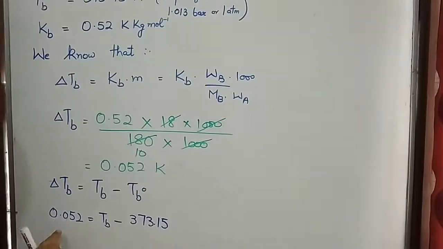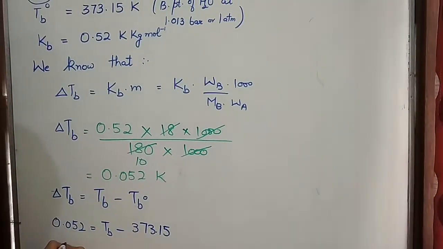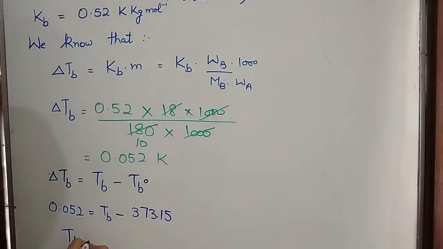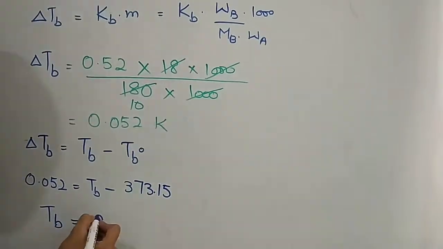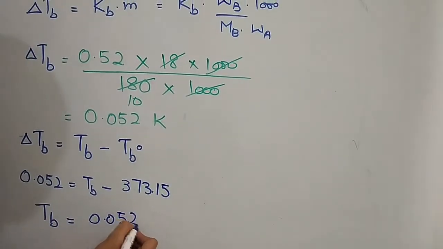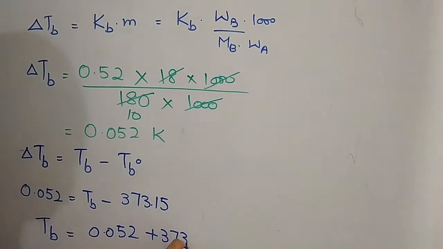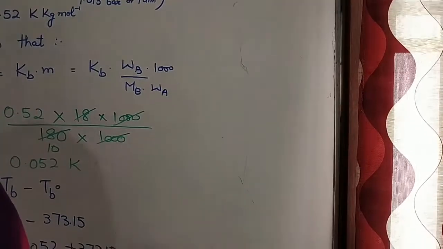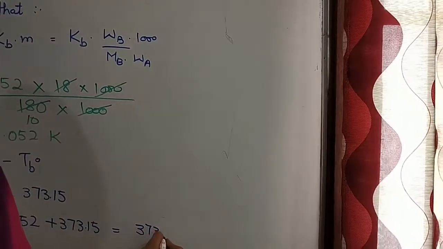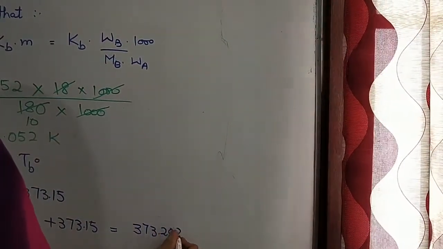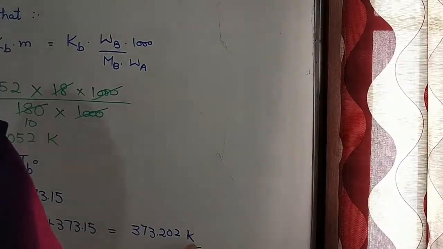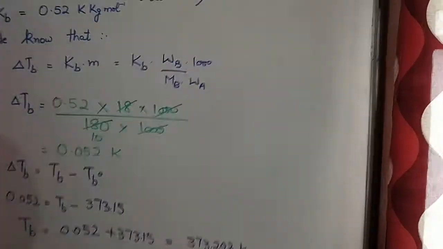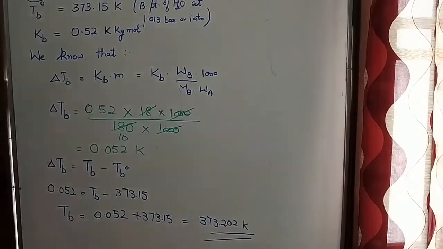When you take this value to this side, you have Tb is equal to 0.052 plus 373.15, which is equal to 373.202 Kelvin. So this is your answer.